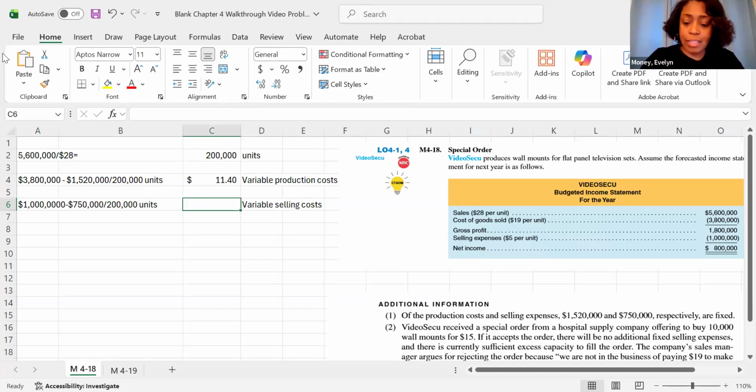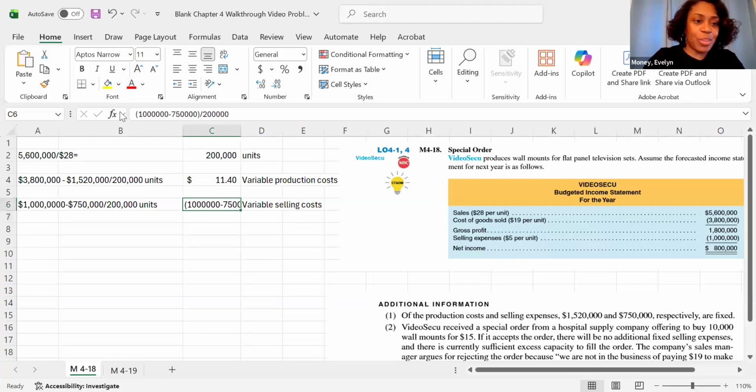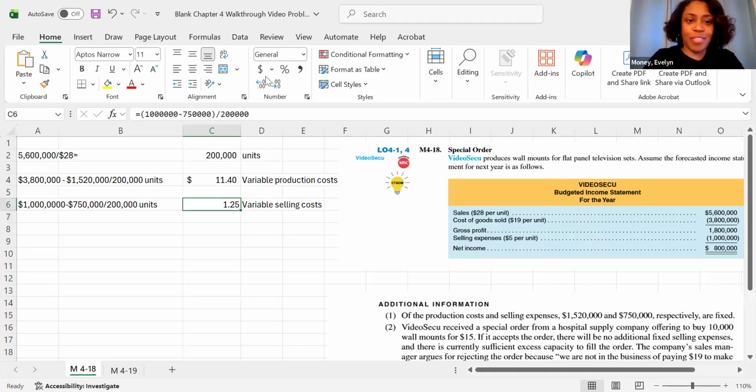All right, so now let's actually do it. 1 million minus 750,000, all divided by 200,000. And I have a magic number in my head of $1.25, and it better be that. Good, it is $1.25.